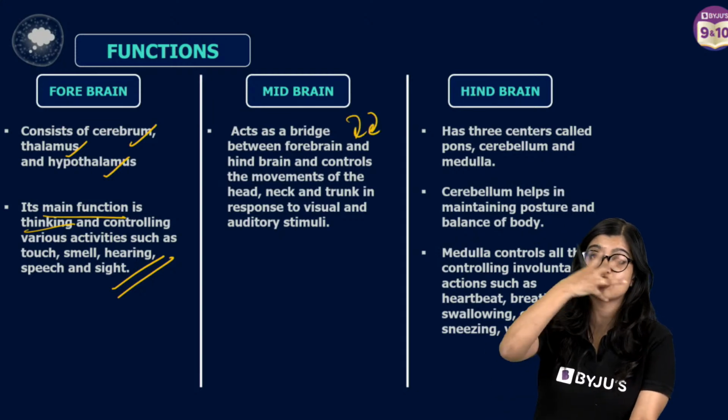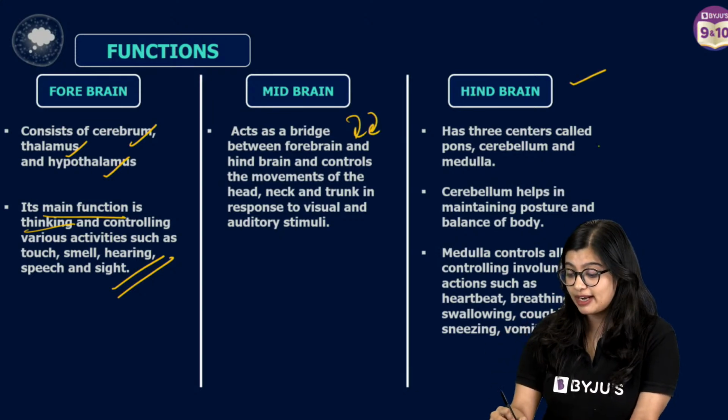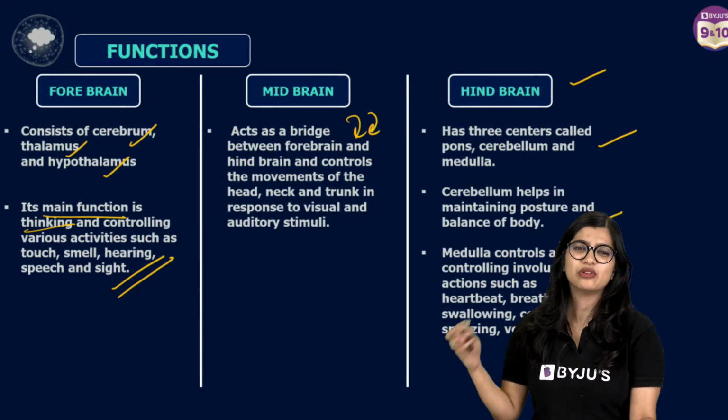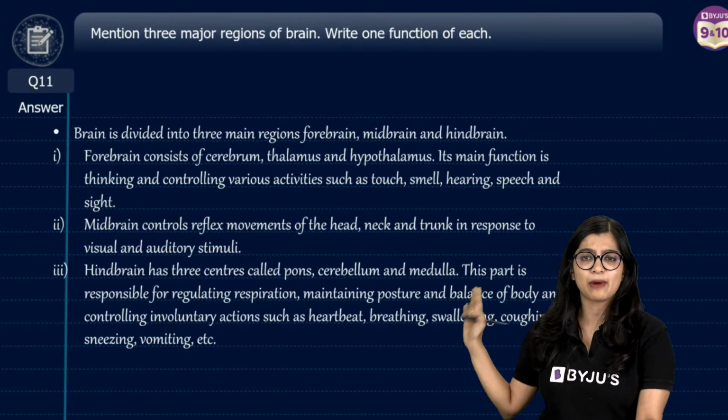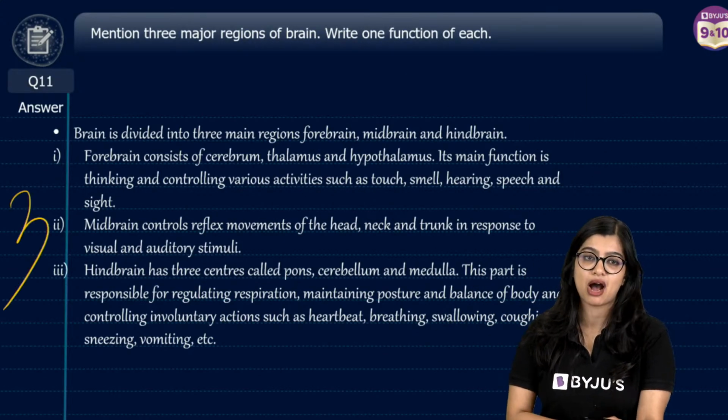Midbrain controls reflexes of the eye and the face. Your hindbrain includes all of these 3, so it maintains body balance and posture. You need to write only 1 function each, so write 1 function each and you will get 3 marks for the same.